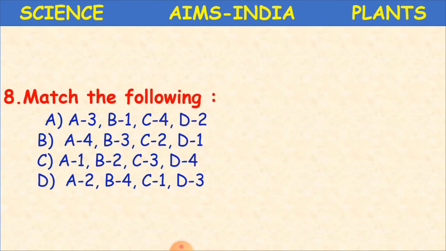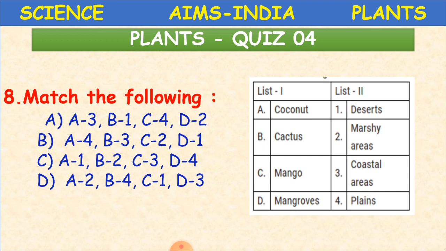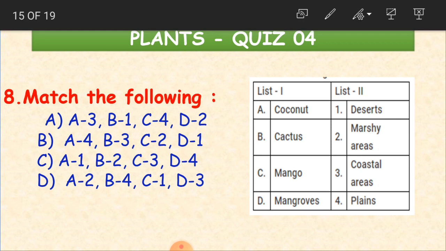Okay, children. Now, the next question. Match the following. We have two columns, and we have to match them. So first we go with A. A here is coconut. In which area does coconut grow, children? In the coastal areas. This is A. Okay. Cactus, deserts.